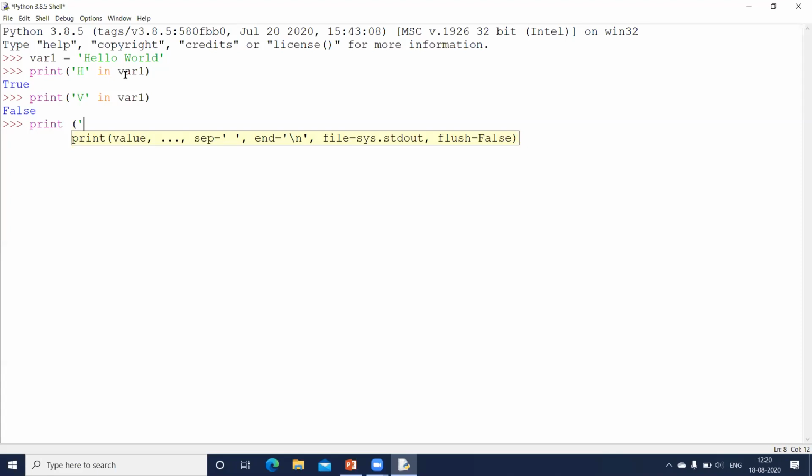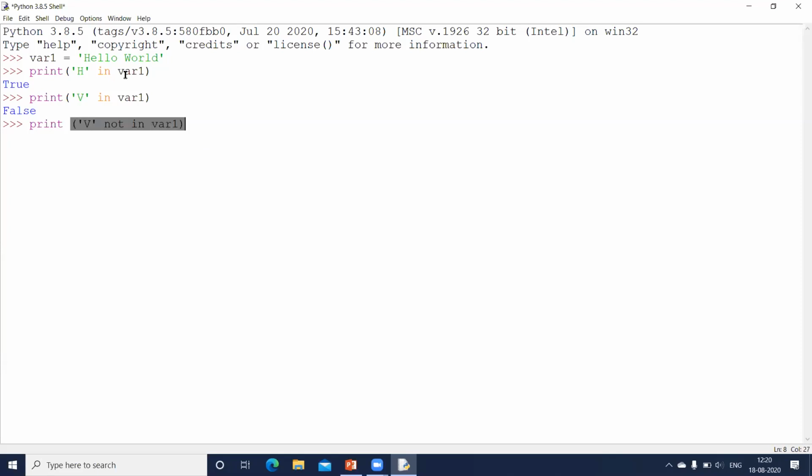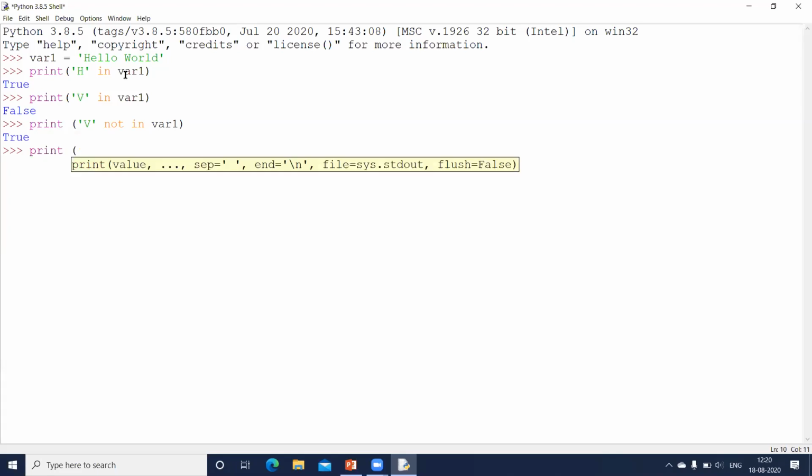Let us search for V again. This time, instead of using in, I'll use not in var1. So V is not inside this variable. If I want, I can also search for a word. Need not be always a single character. So let me check whether I can search for the word world in var1.